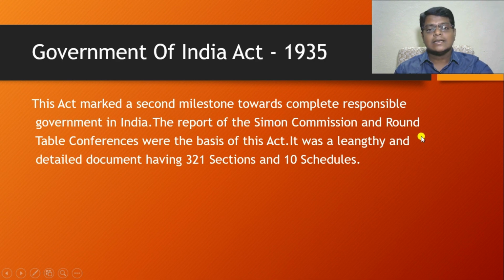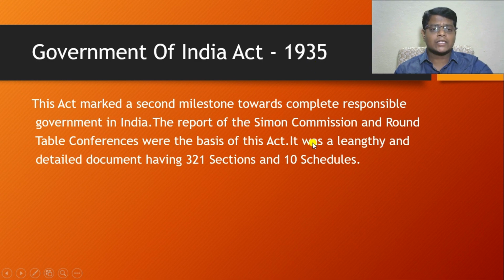They held these conferences to discuss the Simon Commission report. After the conclusion of the round table conferences, they released a white paper. This white paper is the basis of the Government of India Act 1935.